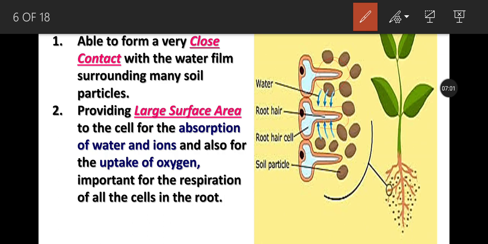Okay, so it makes a close contact, and it also provides a large surface area to the cells for the absorption of water and ions from the soil, so that it can absorb more water and more ions from the soil, and also for the uptake of oxygen, important for the respiration of all cells in the root.